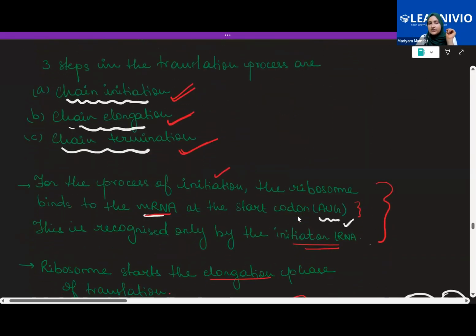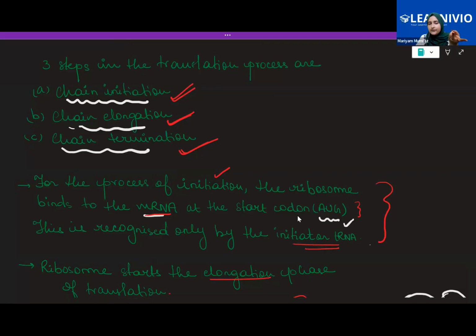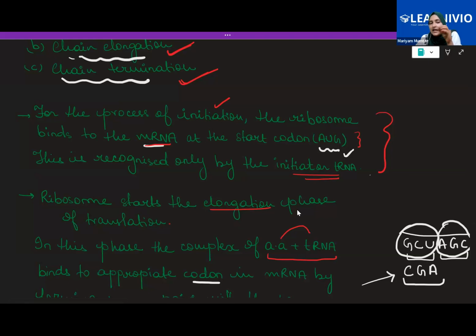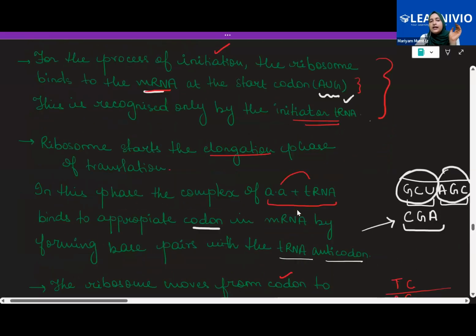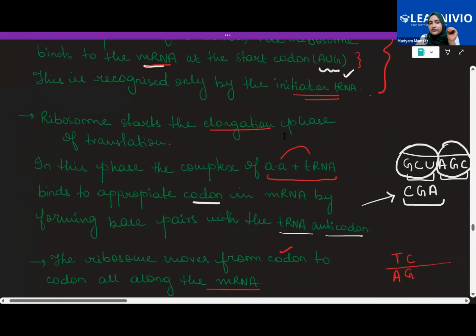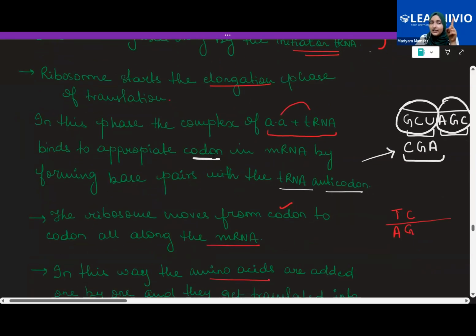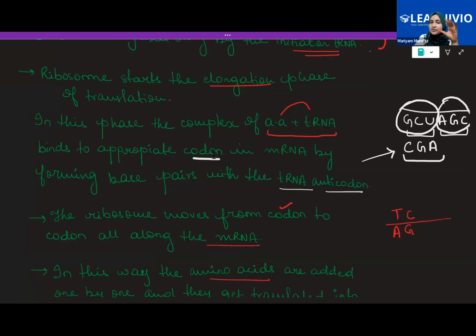Now, in the process of translation, there are 3 steps. Chain initiation, chain elongation, and chain termination. Now, for initiation, the ribosome is going to bind to the mRNA at the start codon position, and this one gets recognized by the initiator tRNA. So, initiation happens at the start codon. Now, the ribosome starts the elongation phase of translation, and here what happens is that the charged tRNA now comes near the mRNA and it is bringing the anticodon to make the complementary pairs.